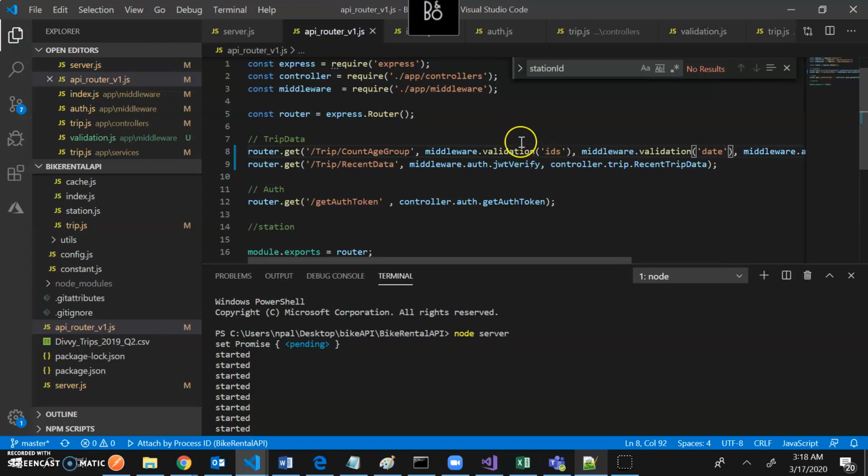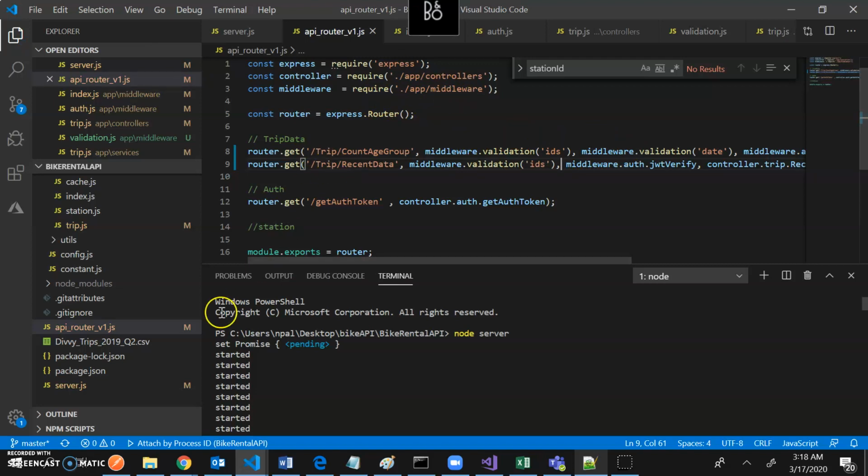Okay, they have to be there. So for the next function I want to validate only this one, IDs. So if I come here and if I do that, so my validation is done.